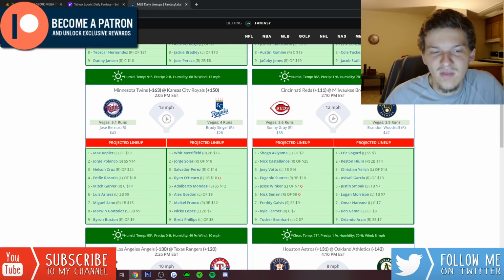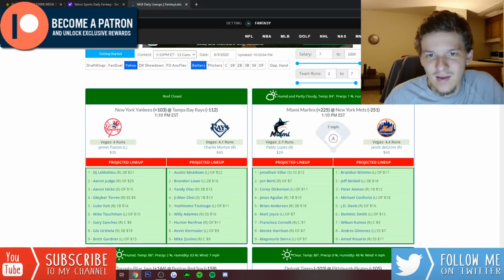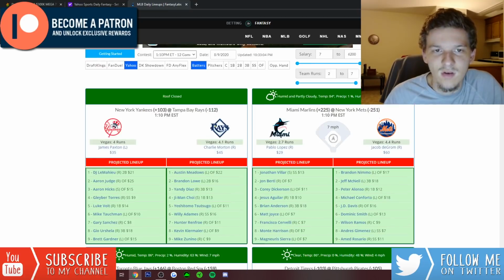Obviously I love the Twins. I think they're one of my favorite stacks for sure against Brady Singer. 5.1 implied run total for the Twins. But that kind of covers it for the DraftKings main slate. I don't think I'm going to be going to really any other teams. The Tigers I will for sure have exposure to on DraftKings because they're so cheap and because Brault does struggle to righties. So I do like the Tigers.